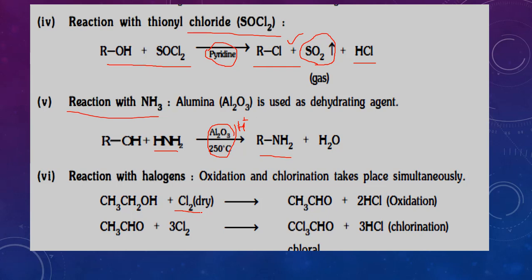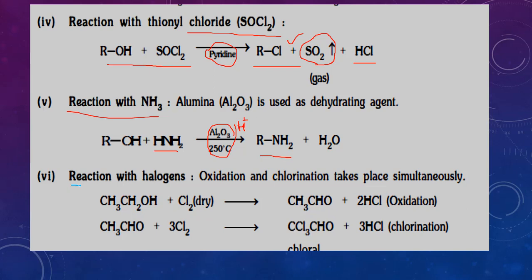Ethyl alcohol reacts with dry chlorine forming acetaldehyde as well as HCl by oxidation, but further, the excess chlorine reacts with it.